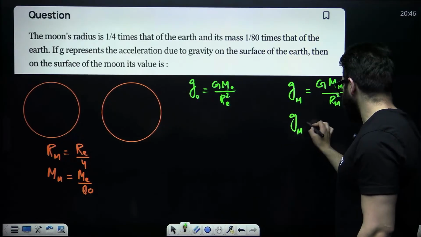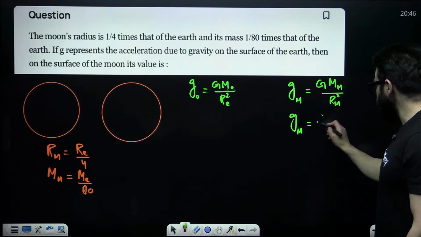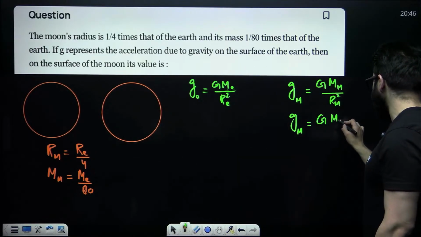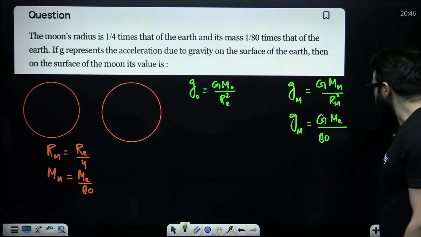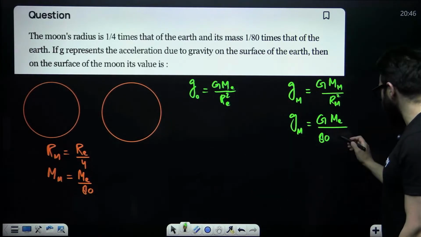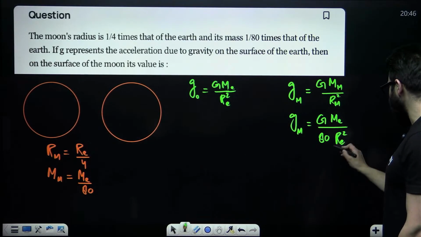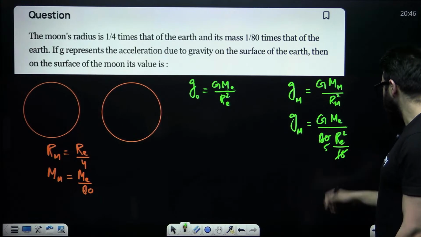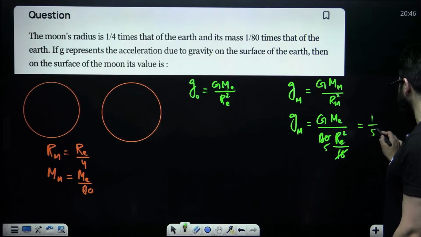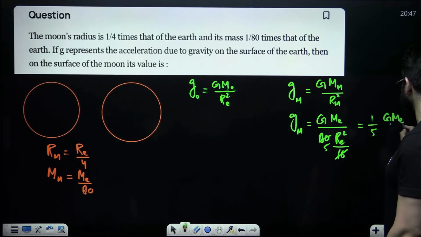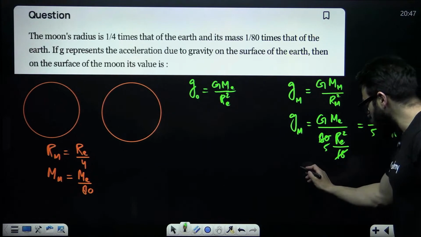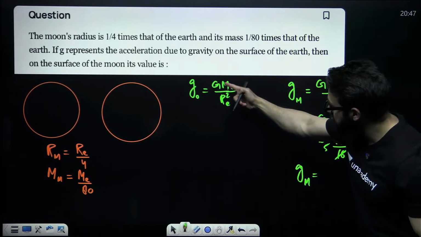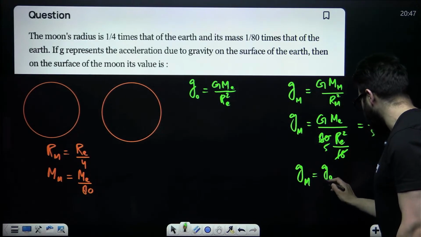So the acceleration due to gravity on moon will be G times the mass of moon, that is mass of earth divided by 80, divided by the radius of moon squared, that is Re square by 4 square, which is Re square divided by 16. Now this will come out to be 1 by 5 times GMe divided by Re square. So the acceleration due to gravity on the moon will be g naught divided by 5, where g naught is the acceleration due to gravity on the surface of earth.